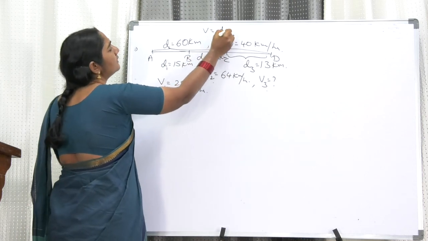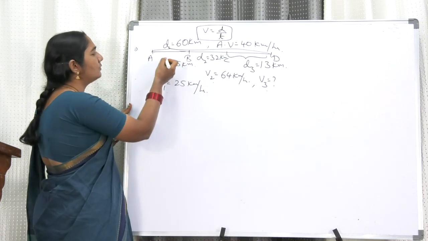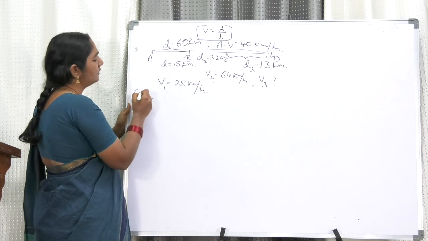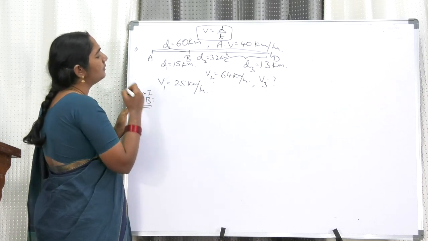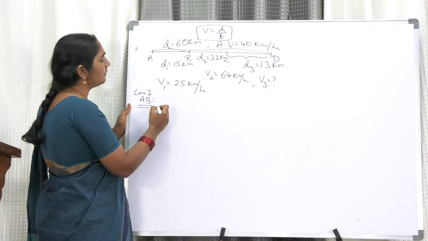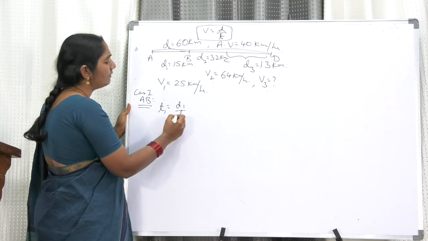Velocity is equal to distance by time. Case 1 is from A to B, and time is nothing but distance by velocity, d1 by v1.